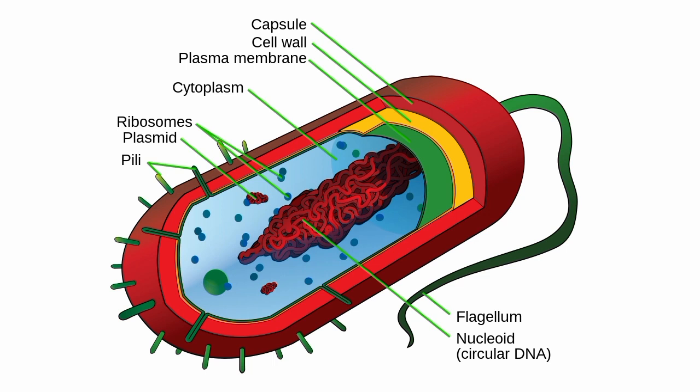As you can see, there are pili, which are responsible for attachment and for asexual reproduction, and flagella, which are responsible for movement. There's a nucleoid, the control center of the cell. It tells the cell what to do and what not to do. Inside it is a long strand of DNA, as you can see here. So this is just a short review of a prokaryotic cell of kingdom Monera.